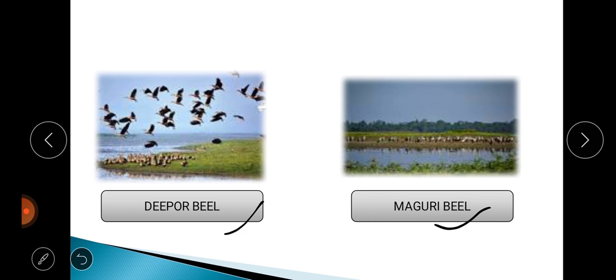You try to find out the names, and if possible, you can collect the pictures also. That will be an assignment for you. So you collect the pictures of major horseshoe lakes that are present in Assam, and due to which river these oxbow lakes or horseshoe lakes have been formed. You try to collect the pictures, paste them, and submit after your school reopens again. So try to go through all this.